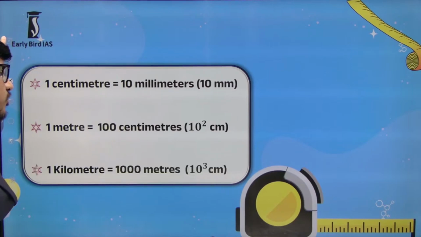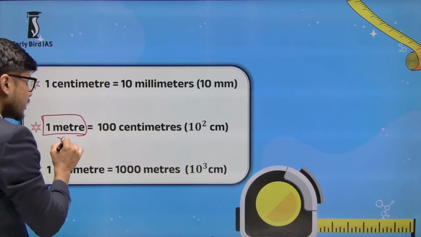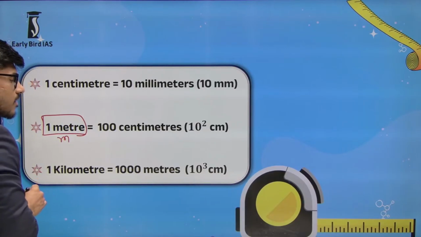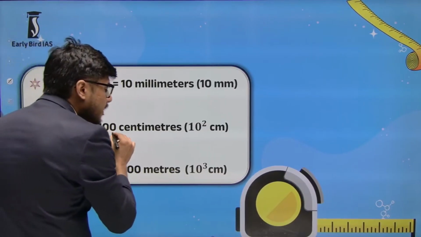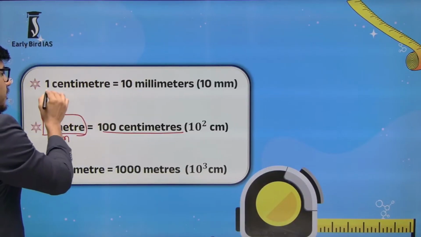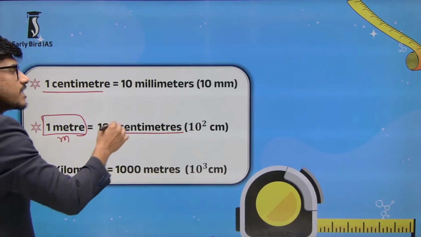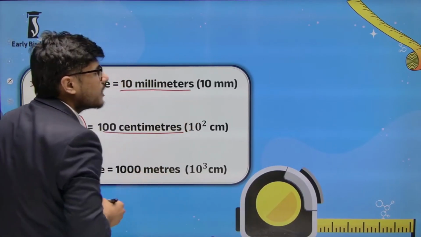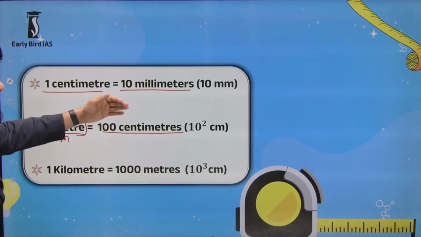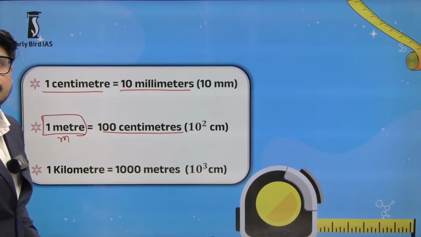As I have told you, there are various units and sub-units for the measurement of distance. So what is the standard unit? The standard unit is the meter. The symbol is small m. So 1 meter means 100 centimeters. Suppose you have to divide 1 centimeter. So 1 centimeter means 10 millimeters. These are the smaller units. 1 kilometer means 1000 meters.